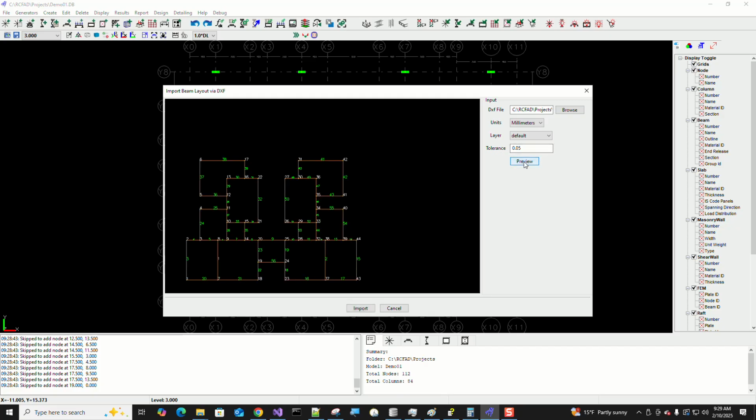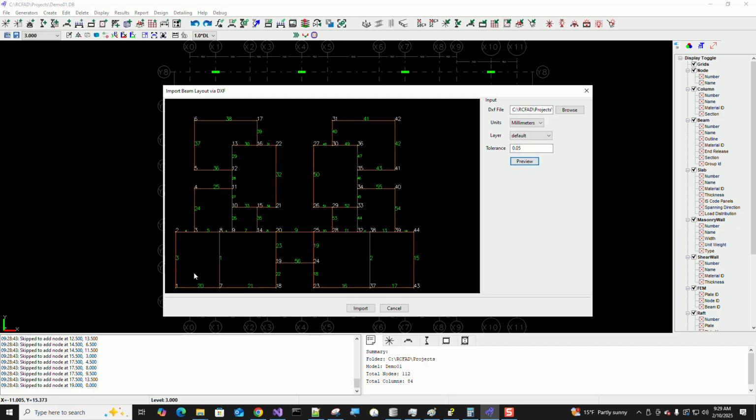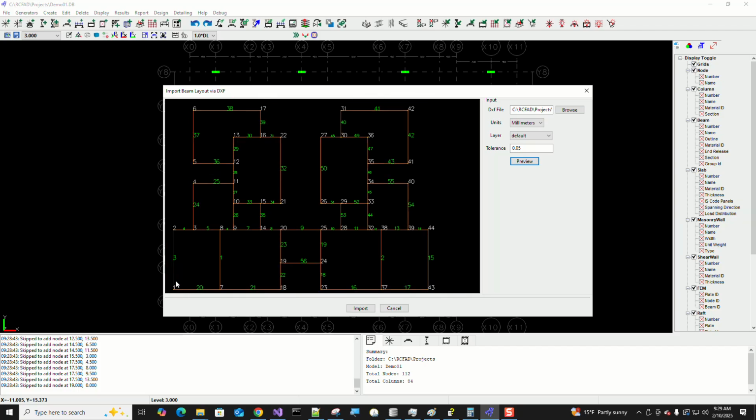Hit the preview, and that is the beams and the nodes that are imported, or rather in preview mode. And once you are okay with the import or the preview that you see here, then you can go ahead and click the button import.